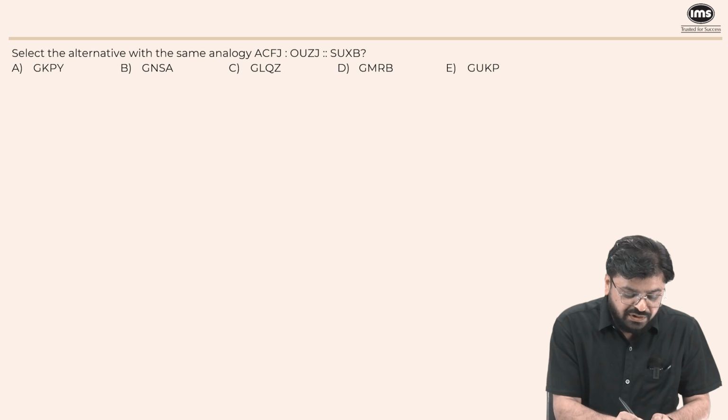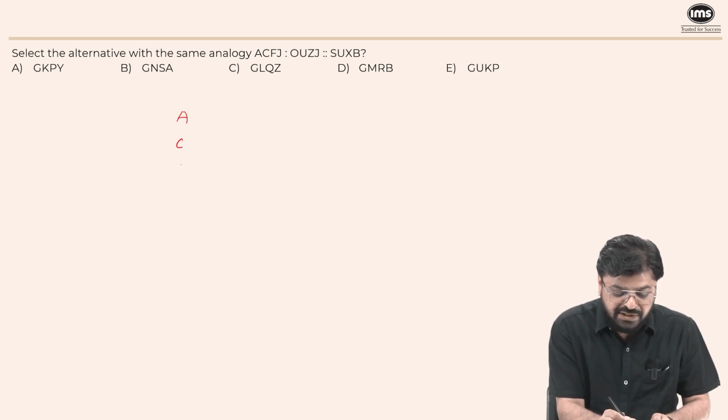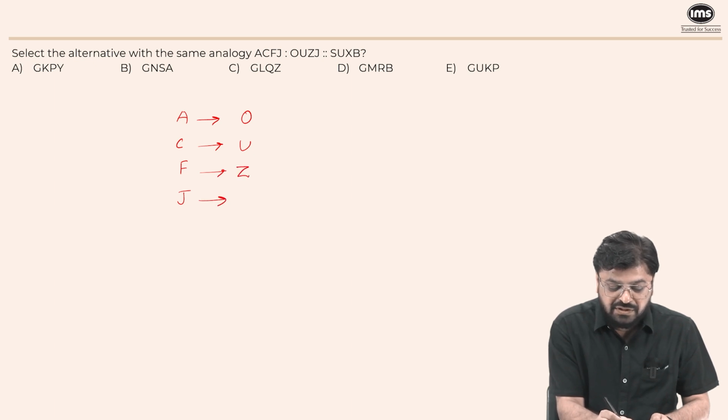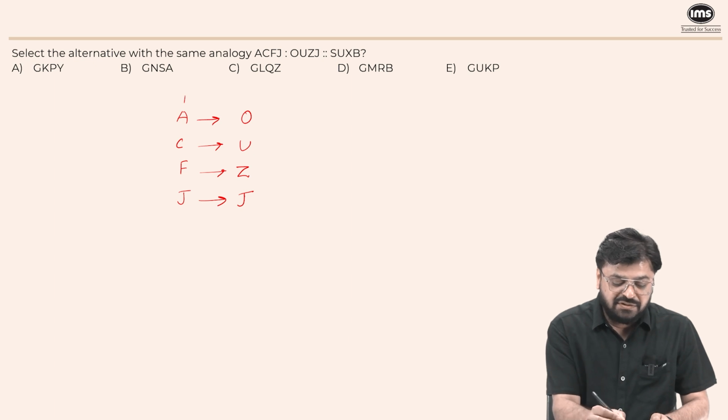So now if you look at it, A, C, F and J: A becomes O, C becomes U, F becomes Z, and J remains J. So A is the first letter, O is the 15th letter.